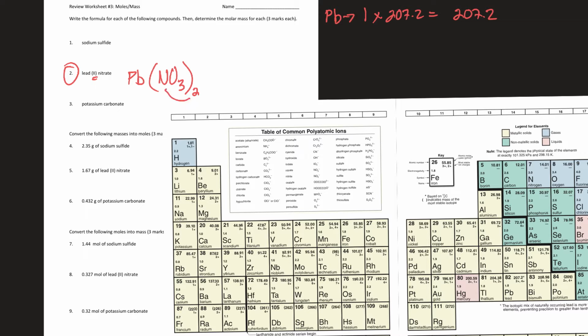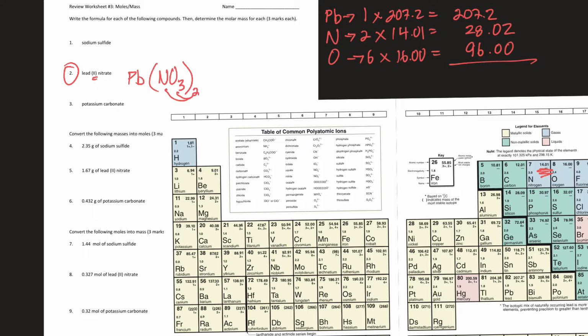And then you have 2 nitrogens. So nitrogen, I have 2 times nitrogen 14.01. So that gives me 28.02. And then oxygens, I get 6 of them. So 6 times oxygen is 16 even. Multiply, that gives me 96.